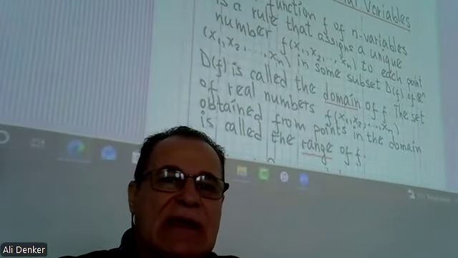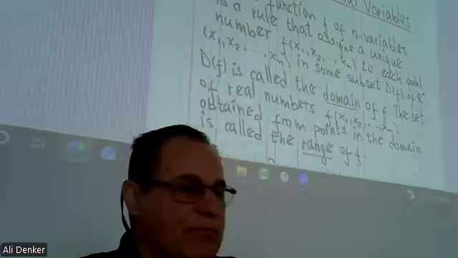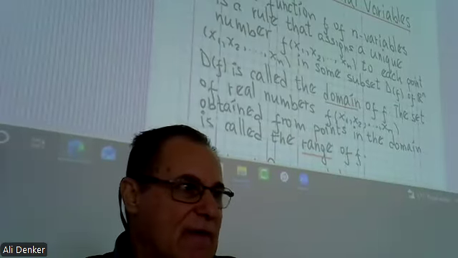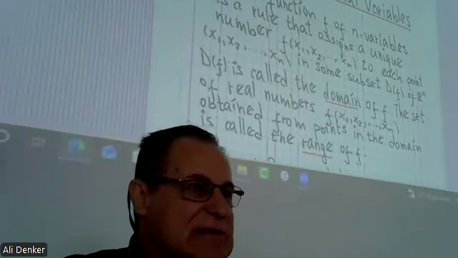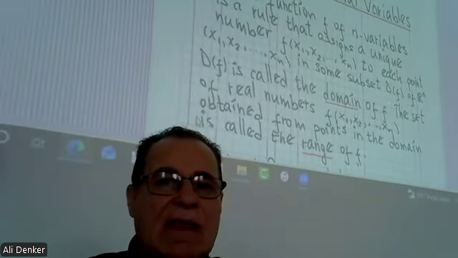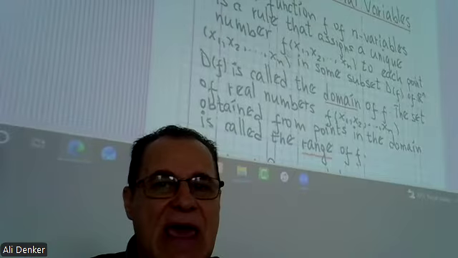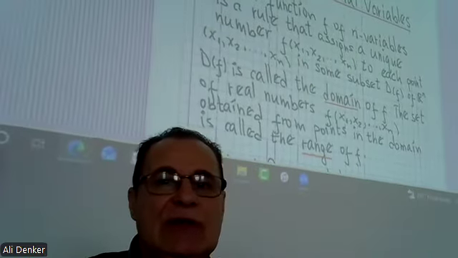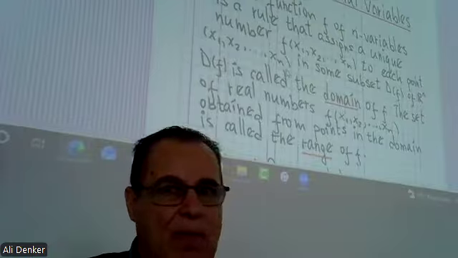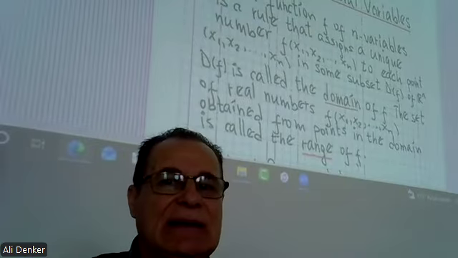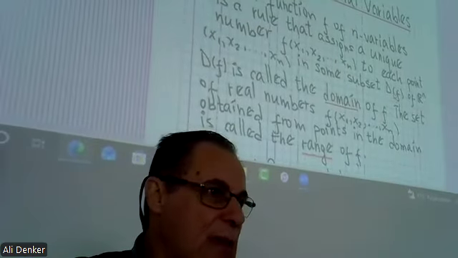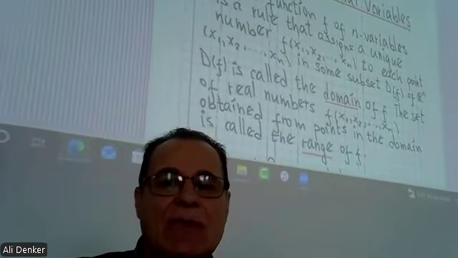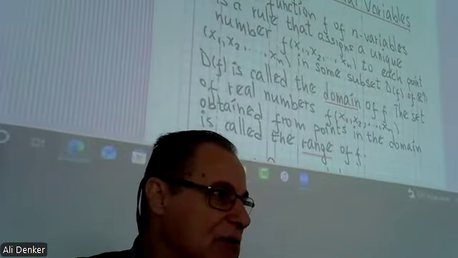So let's first give a definition. A function f of n variables is a rule that assigns a unique number f of x1, x2, ..., xn to each point (x1, x2, ..., xn) in some subset D. D here is the domain, in some domain of Rn, n dimension, okay?